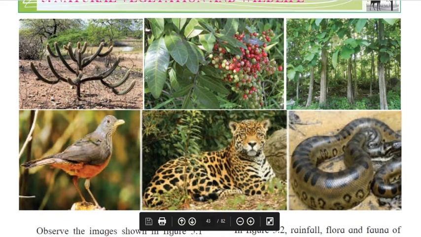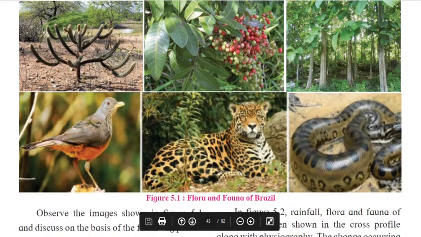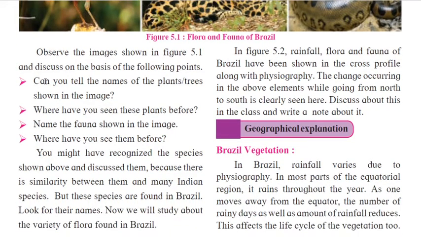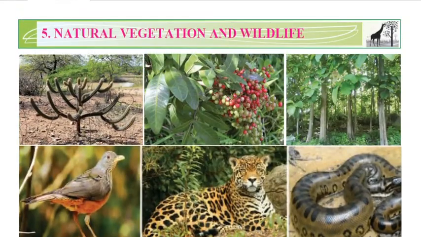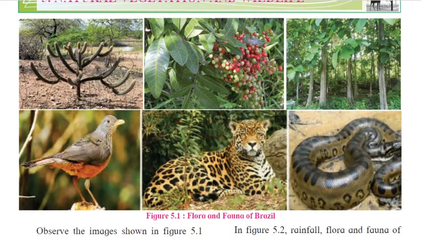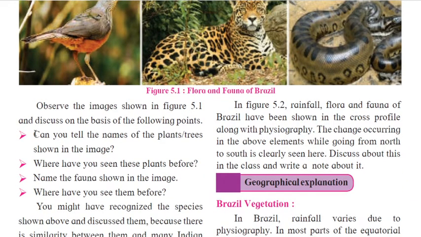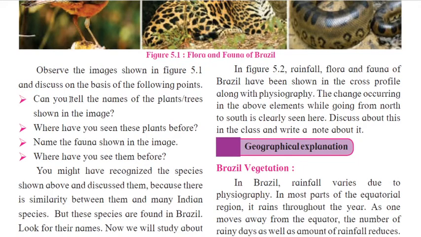There are some pictures shown in the book. Just see them and see what is given here. Observe the images shown in figure 5.1 and discuss on the basis of the following points. Already you know some of the animals seen in the picture. You very well know about the trees also, and this bird also. Can you tell the names of the plants and trees shown in the images? That activity has to be done by yourself only. I am not going to tell you here.